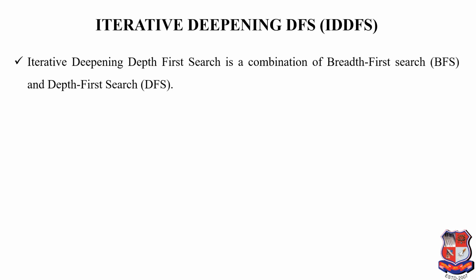So what is IDDFS search? This is a combination of breadth first search and depth first search. We all know that BFS and DFS are also known as blind search or uninformed search because we follow a pattern in both algorithms. We do not have any knowledge about which direction is best to move for the goal node.